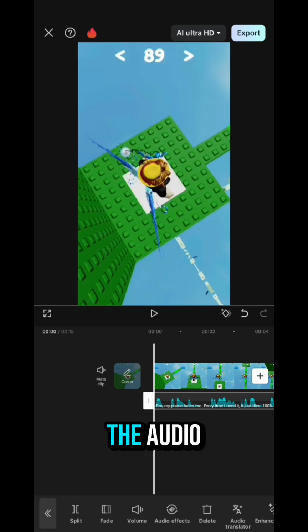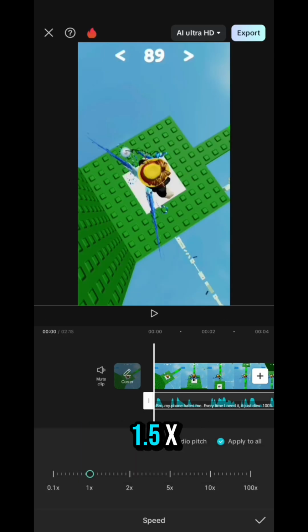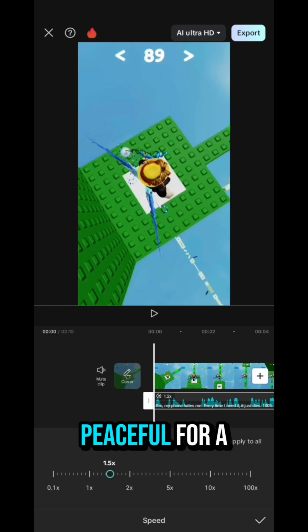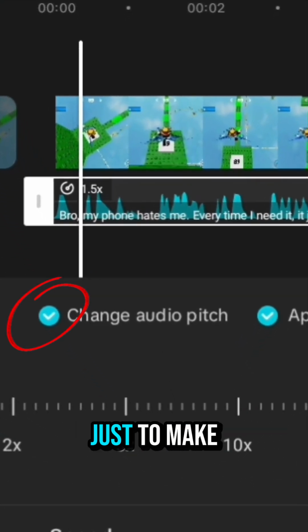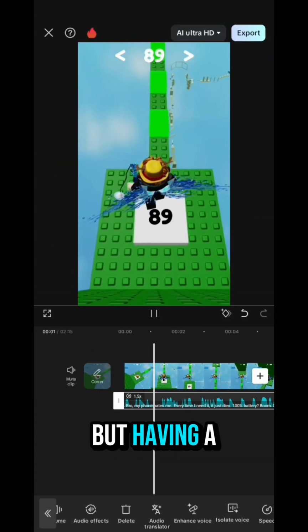Alright, so after I clicked on the audio, I went straight to speed and set it to 1.5x, because normal speed is just too peaceful for a rant. Then I changed the audio pitch a bit, just to make it sound more chaotic and funny, like it's me but having a breakdown with energy.